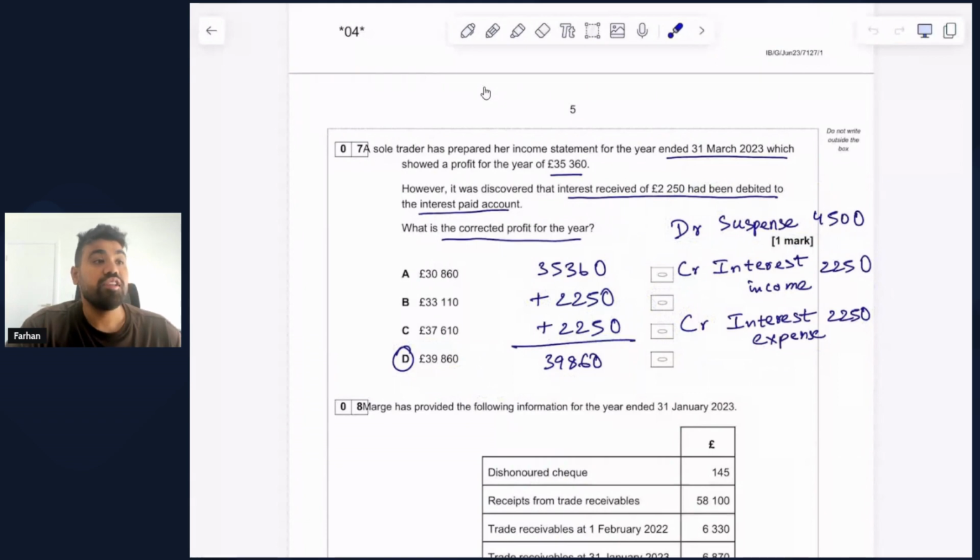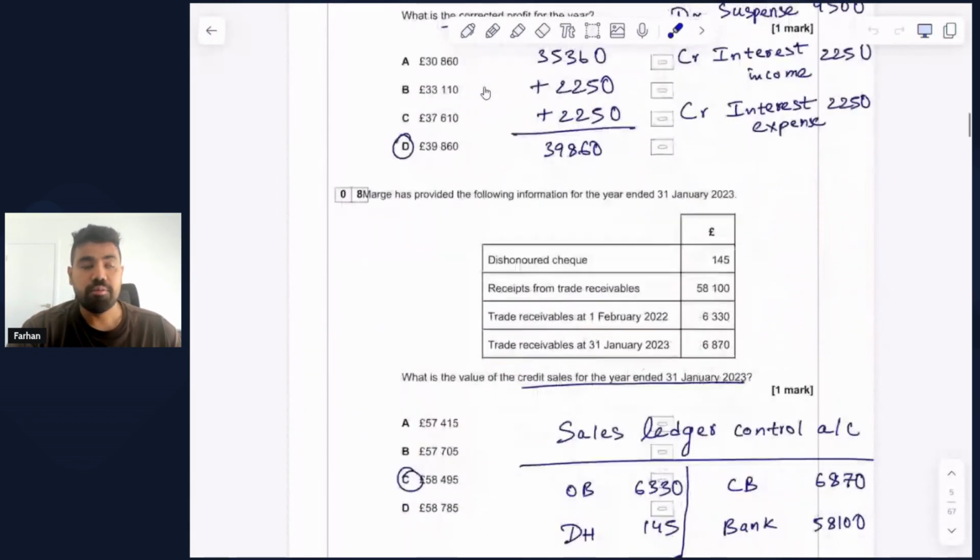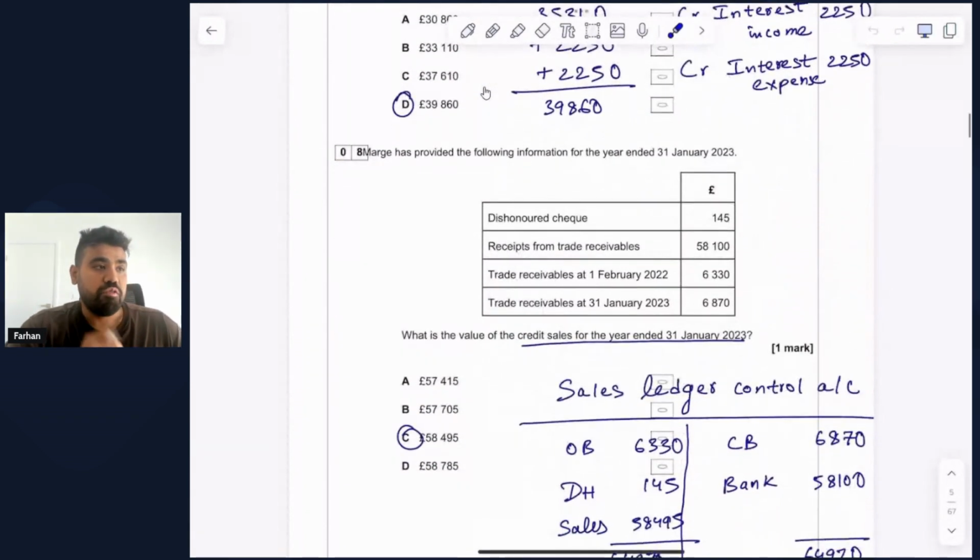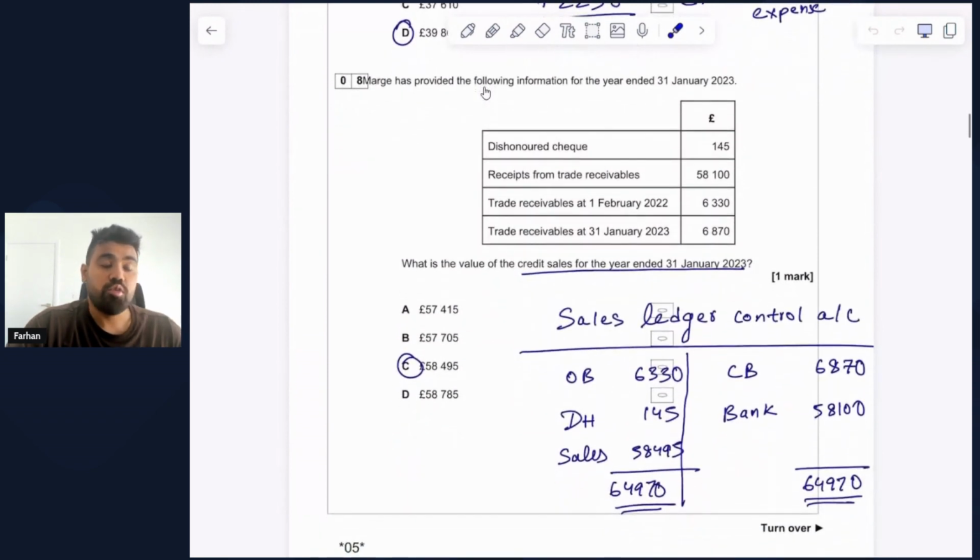Okay. So let's move on to question number 8. Marge has provided the following information for the year ended 31 January 2023. What is the value of the credit sales for the year ended 31 January 2023? Now, the best way to solve this question is to prepare a ledger account, or a T account, which is the sales ledger control account.